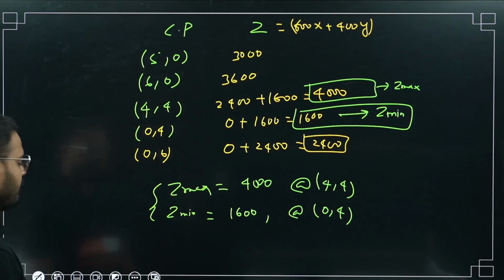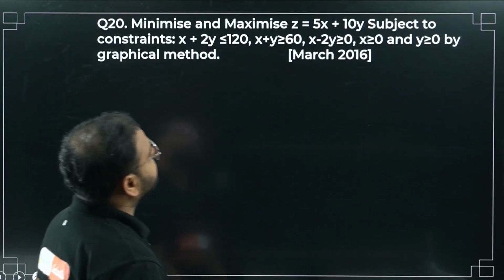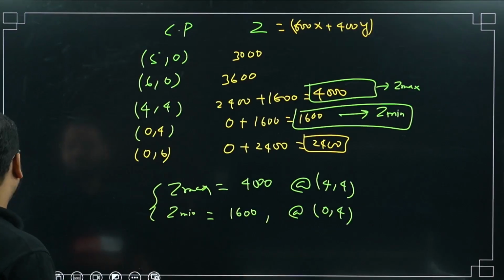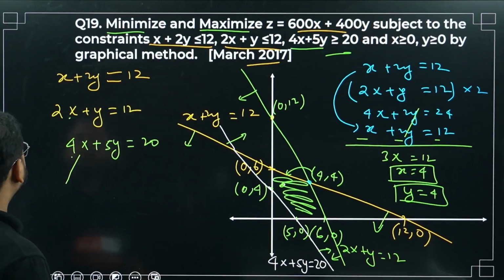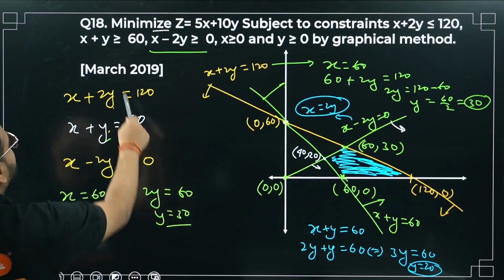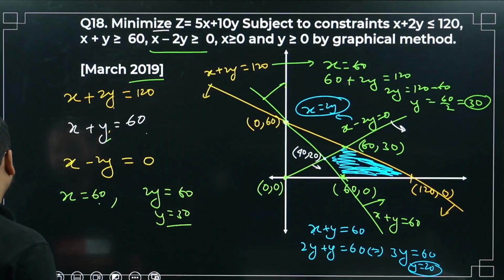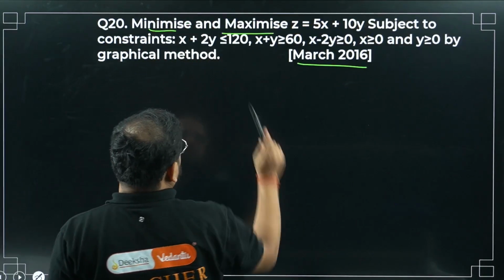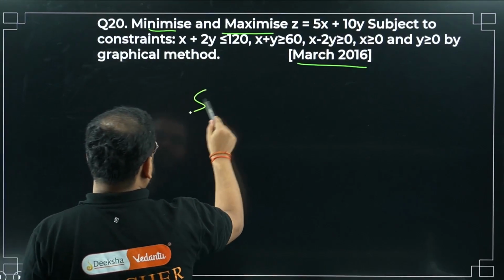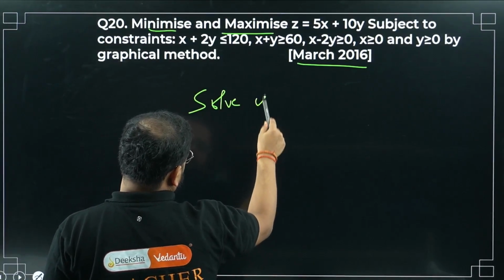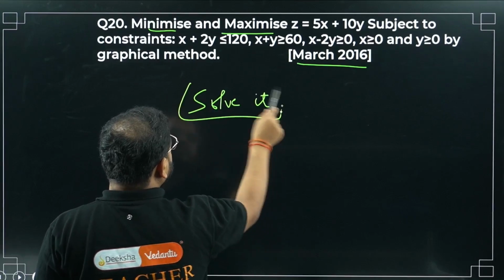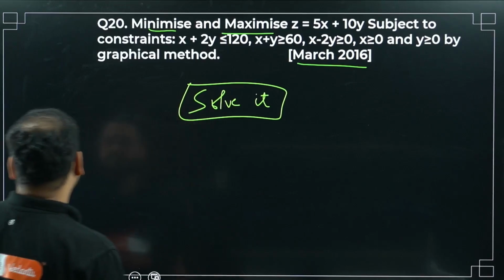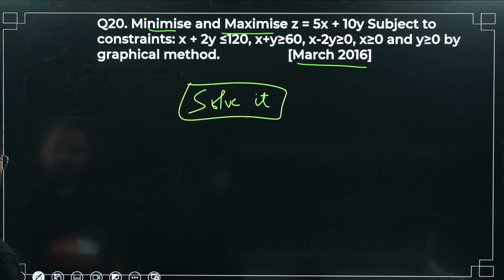Moving on to question number 20. Same question you can see here. March 2016, I've solved this question somewhere here. In March 2019, they asked to minimize here, and there they've asked to maximize. So solve for maximum. The steps remain the same. For the coordinate points, you just have to maximize it also. Got it? Yes. So please have a look. So this is it.